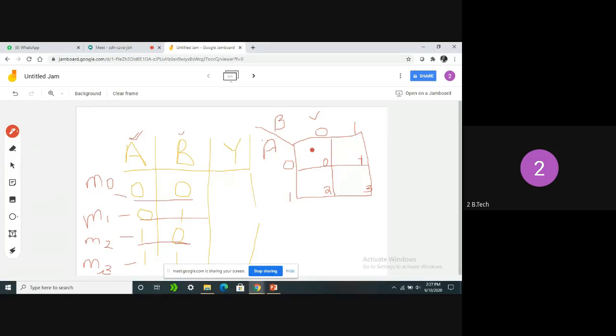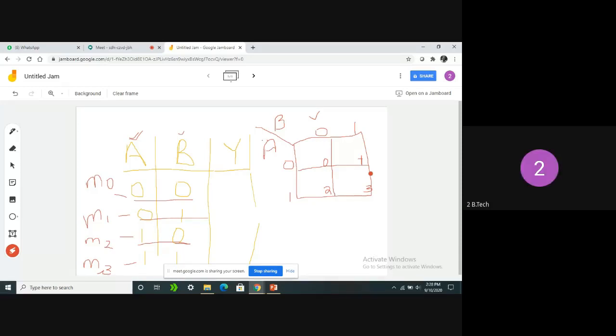See here, in the first cell what is the combination? 0, 0 combination. In the second cell 0, 1 combination, here 1, 0 combination, here 1, 1 combination. We need to check for which combination it is going to produce active high output. In that cell we need to produce 1. Clear all of you? Yes, sir.